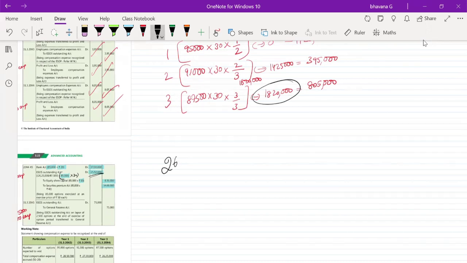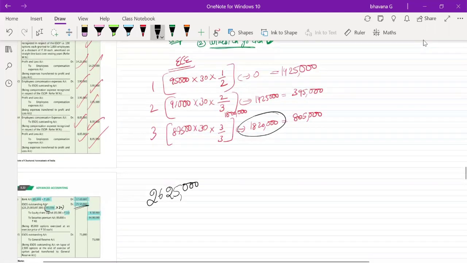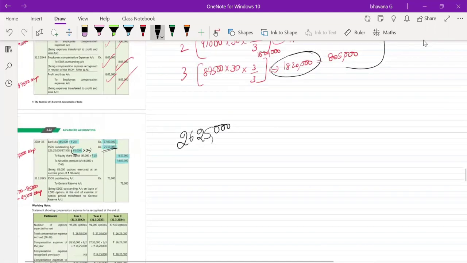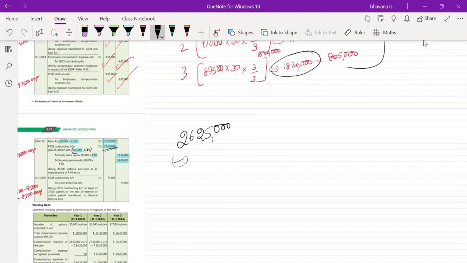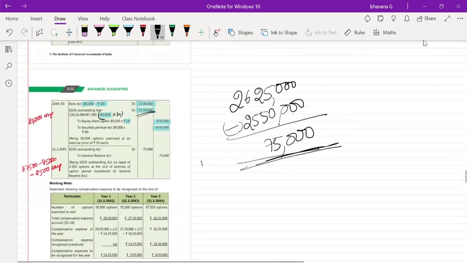The total created is 26,25,000, out of which you have used 25,50,000 while issuing shares. So the remaining would be 75,000. So 75,000 is the unused balance in ESO outstanding that you have to transfer to general reserve.